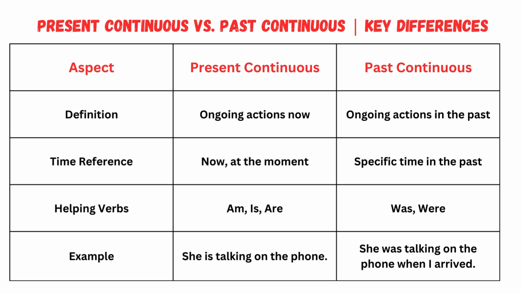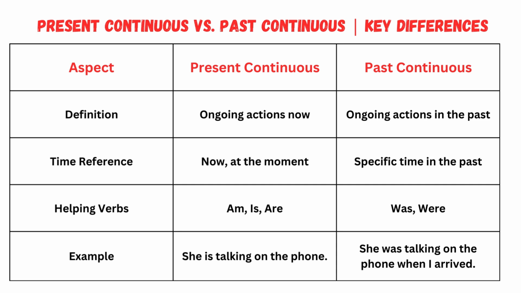Now, let's discuss what's the difference between present continuous and past continuous. First, let's understand what each tense means. Present continuous is used for actions happening right now or at the present moment. Past continuous is used for actions that were happening at a specific time in the past but are no longer happening now. For example, in present continuous tense, she is talking on the phone. This means she is on the phone right now.